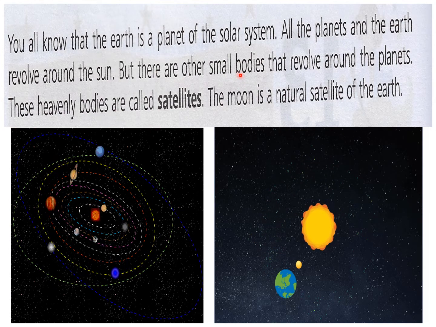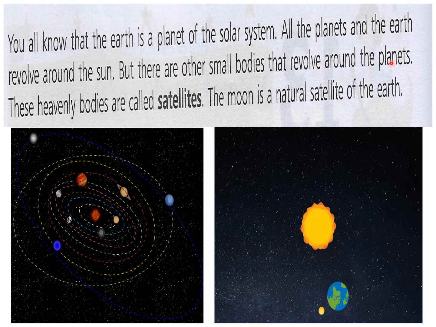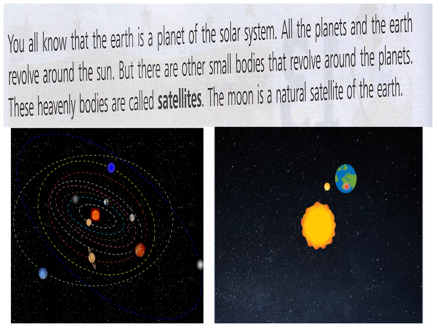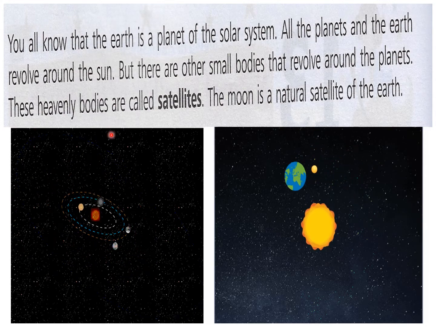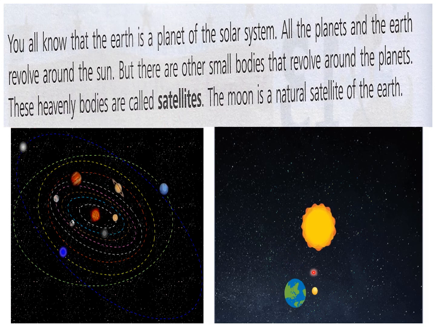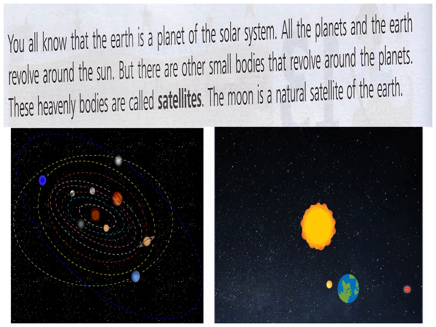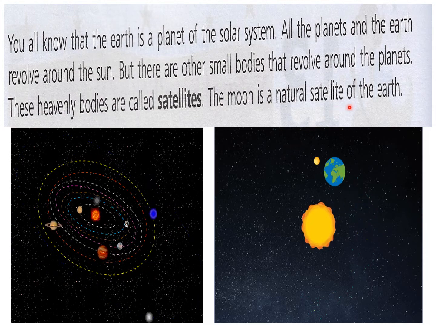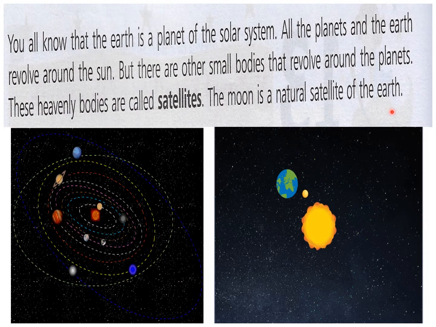But there are other small bodies that revolve around the planets. Now you can see this is a small body revolving around the Earth or planet. These heavenly bodies are called satellites. So this is a satellite of Earth which is revolving around the Earth. The moon is a natural satellite of the Earth.